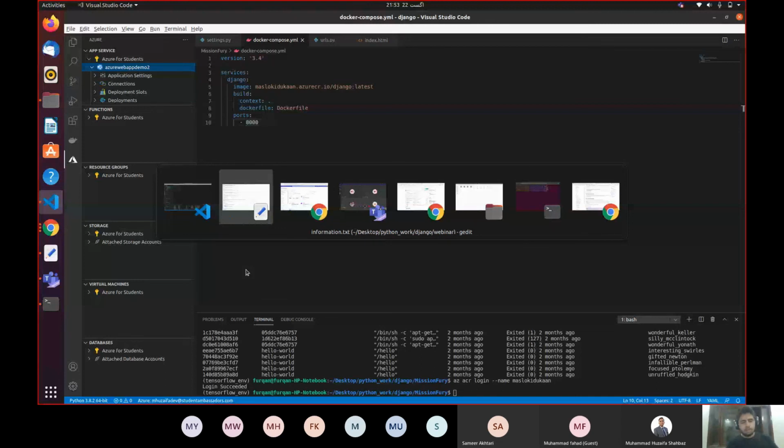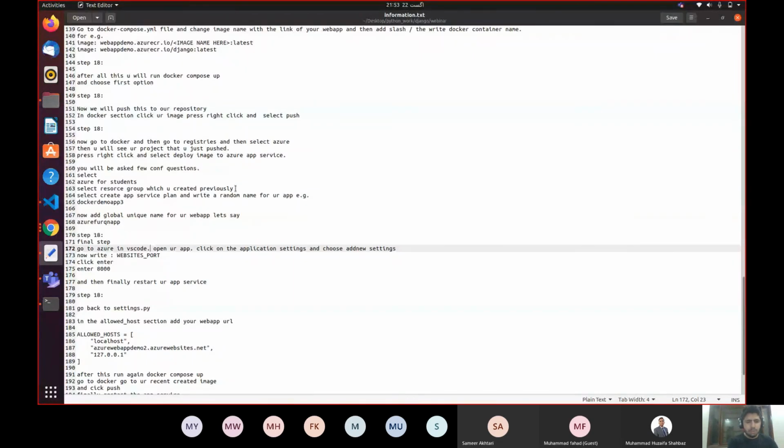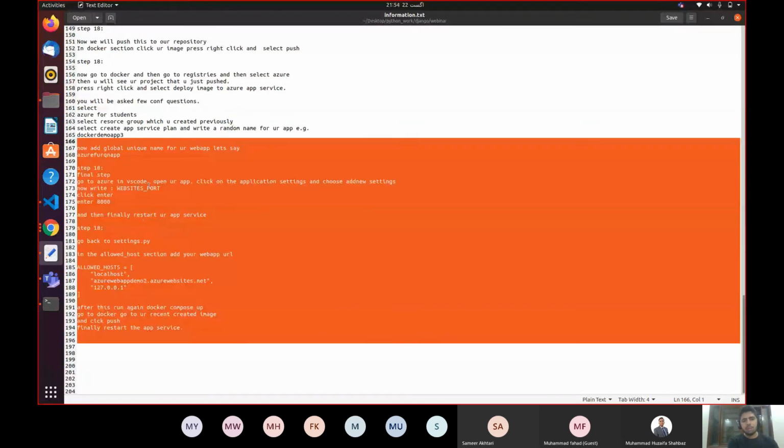I mean, what do you want? Should I explain verbally? These few steps are left. You can see my screen. I have written down every single step in this file. Do you want me to continue from the next day, or complete this right now and tell you everything verbally? Because we are receiving an error right now due to the internet connection.